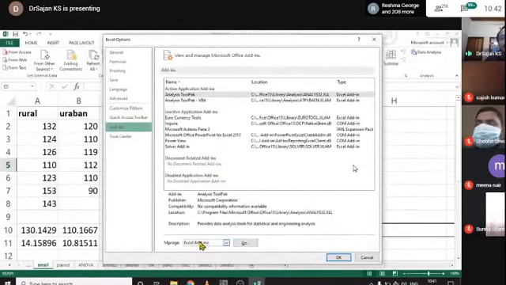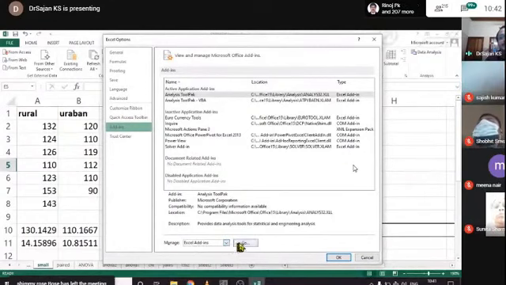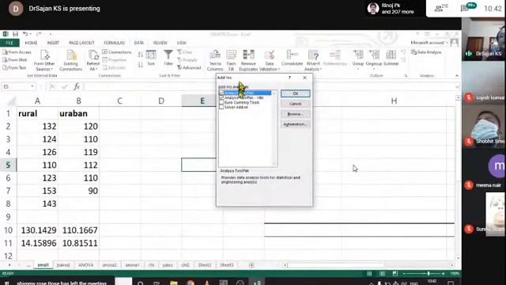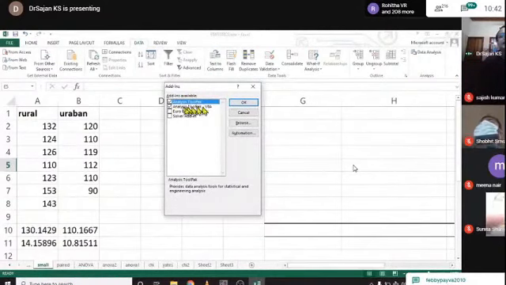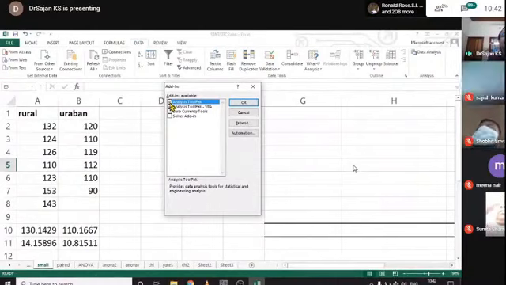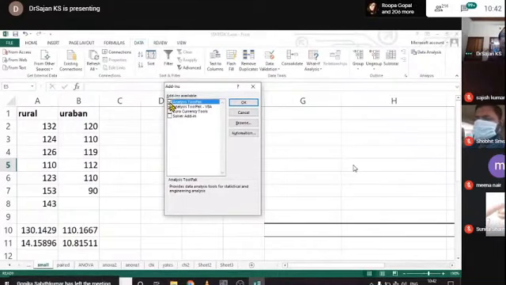Here Excel add-ins are already selected by default. Just click go, and there is an analysis tool pack. Just give a tick mark here. It is usually available in unticked format. Just activate it and click on OK.